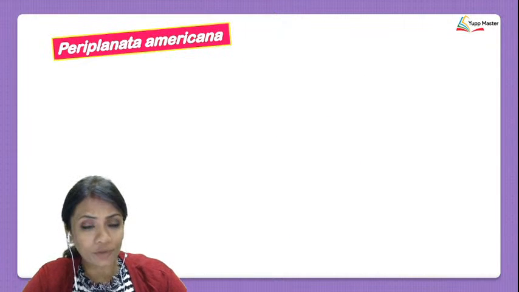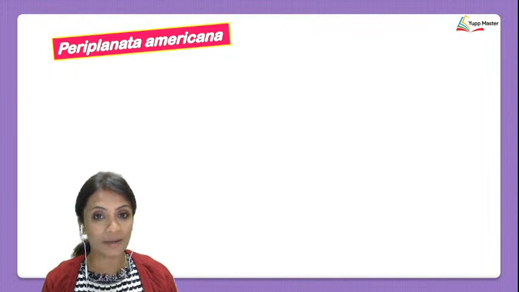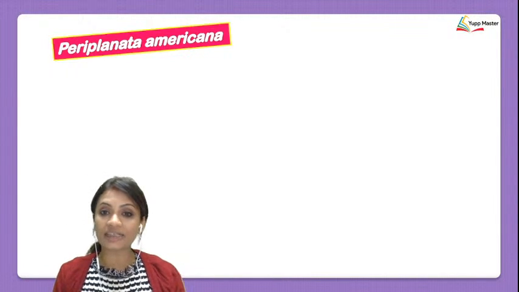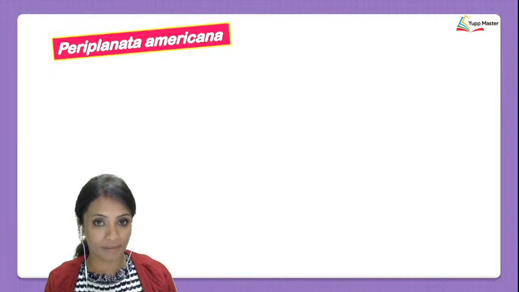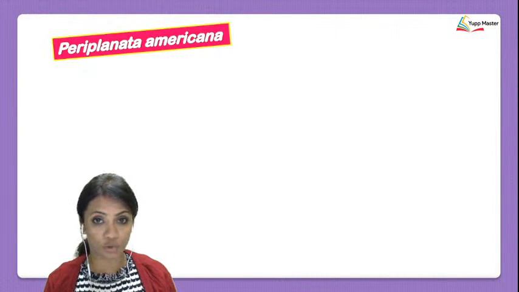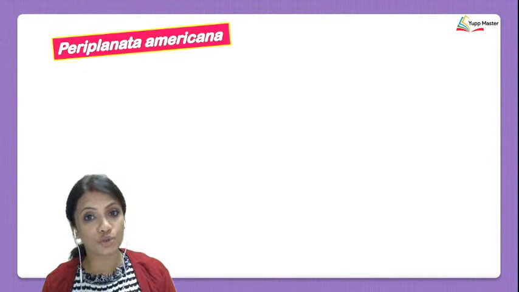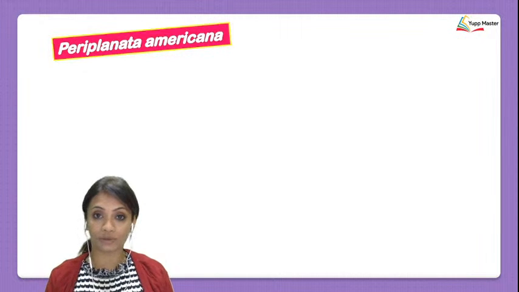So talking about the common cockroach, the Indian cockroach, it's called Periplaneta americana. This is a scientific name that you're going to have to remember, because most of the MCQs are not going to write cockroach on it. They will write only Periplaneta, and they are going to expect you to understand that they are talking about the cockroach.